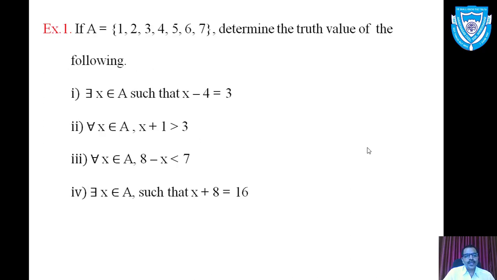For all x belonging to A, x plus 1 is greater than 3. Now this is the universal quantified statement. Under what condition does it become true? Whenever all the members of the given set A satisfy the provided condition. If you are getting at least one member in the set A which disobeys the condition x plus 1 greater than 3, then it becomes false. Is there any value of x which will disobey the provided condition? If you are taking x is equal to 1, 1 plus 1 is 2, and 2 is greater than 3. Is it possible? No.